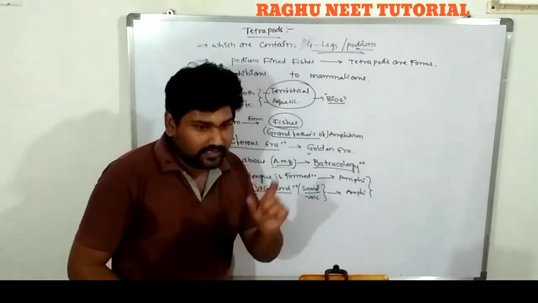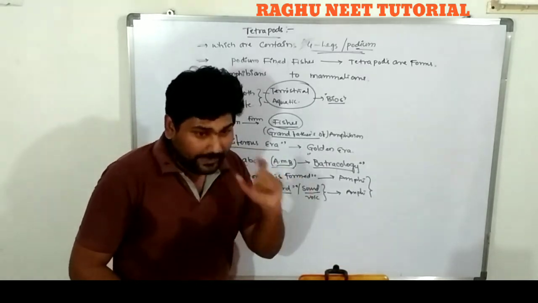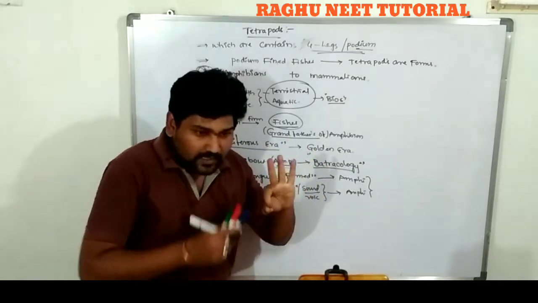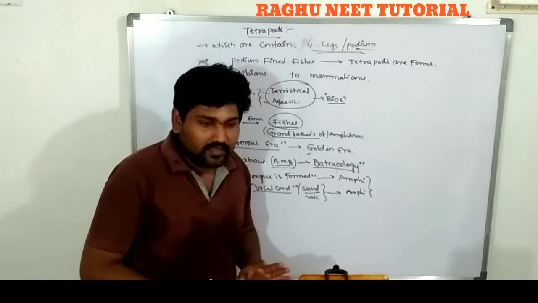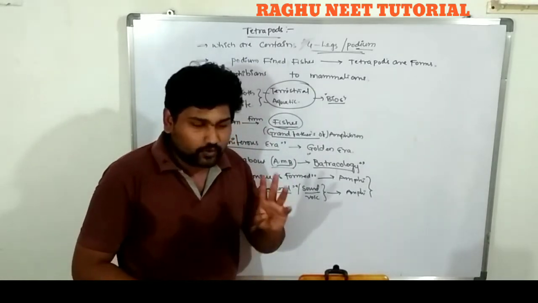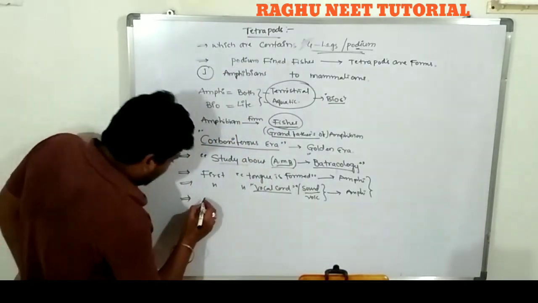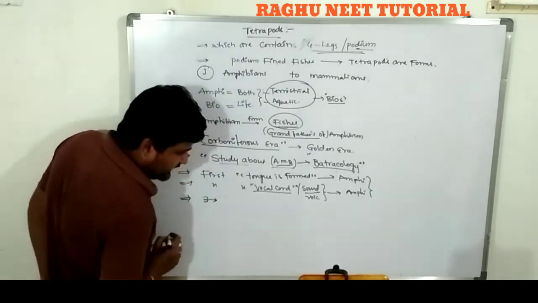According to their morphological structure, habit and habitation, these three characters, the amphibians can be classified into three classes.